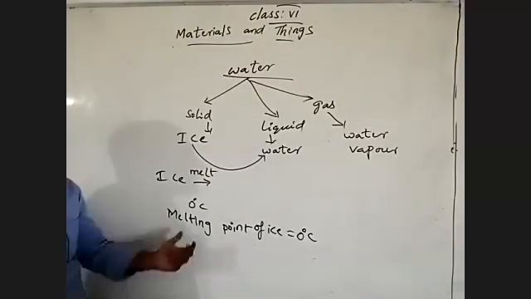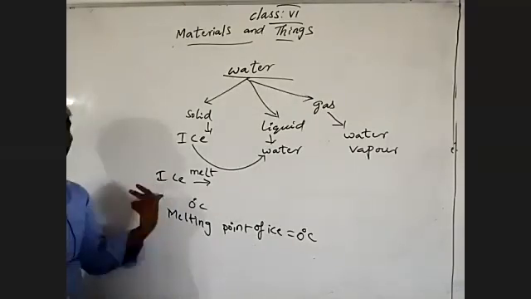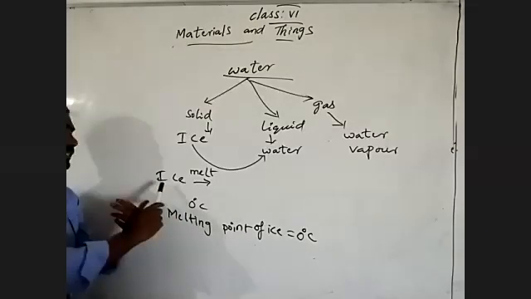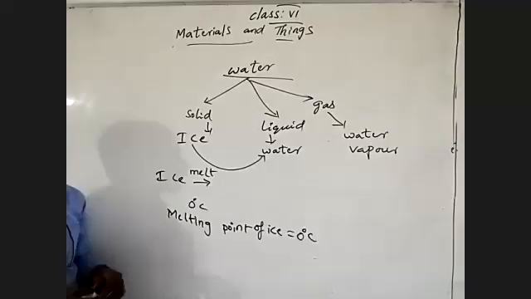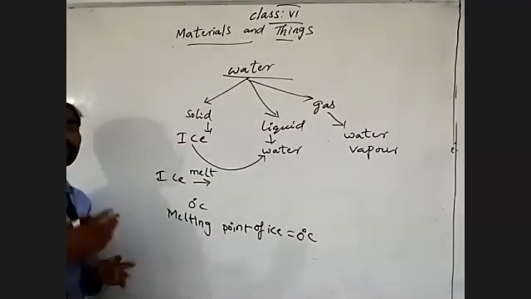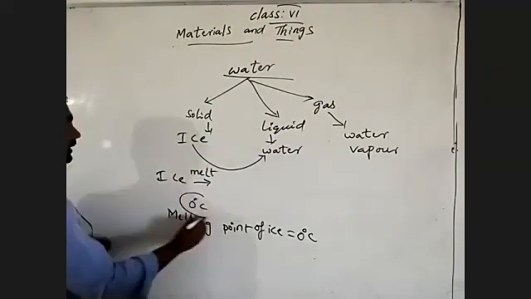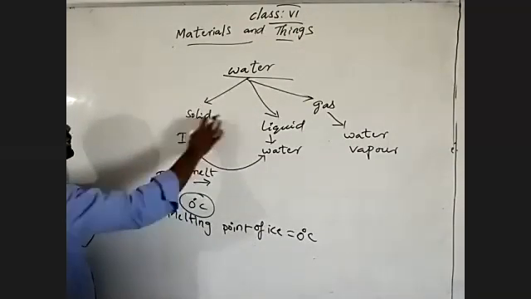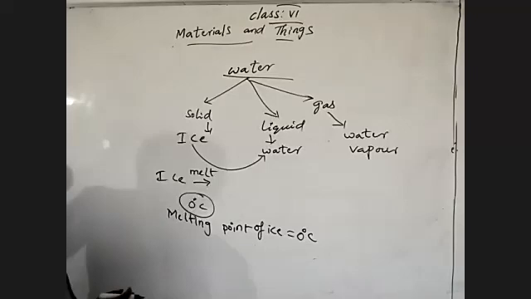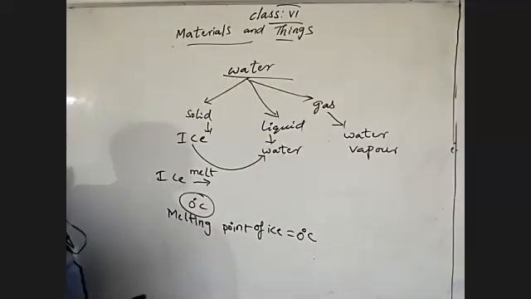Melting means what? It starts to melt. It means the ice, the solid state of water, starts to melt to convert into water. Which means, at 0 degrees Celsius, the water can exist in both states, solid and liquid.